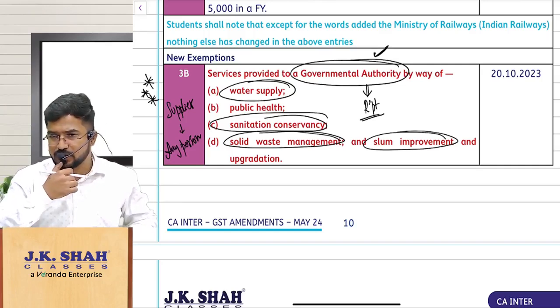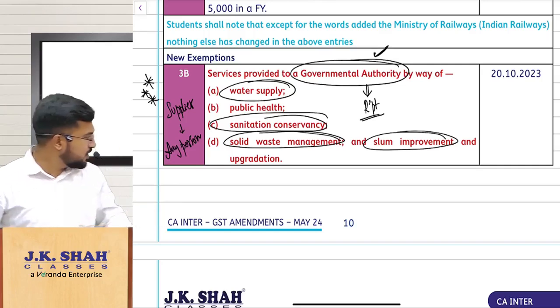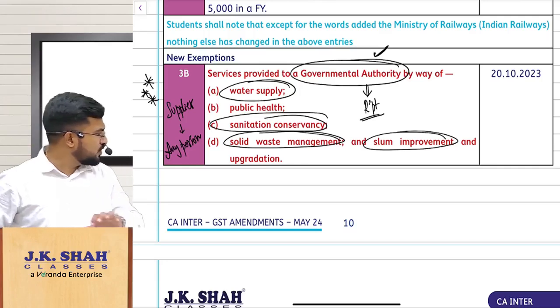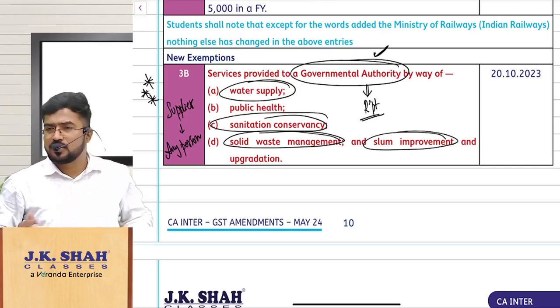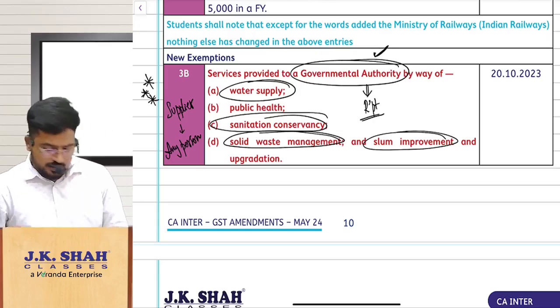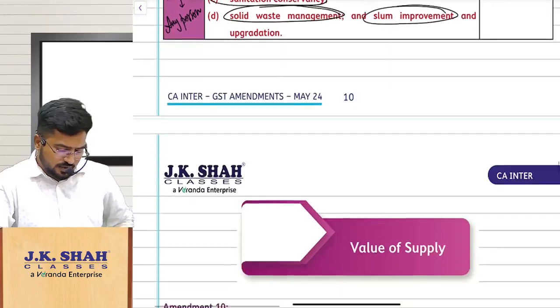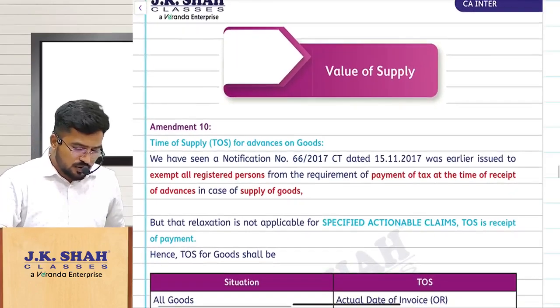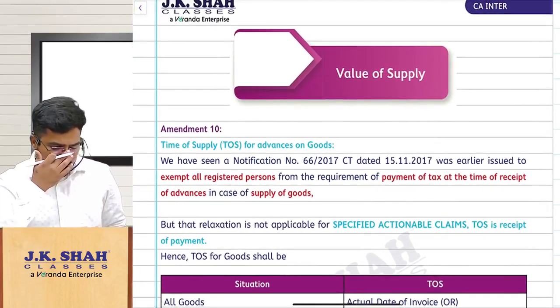Shall we proceed, everybody? That is the concept, and it is the only thing left in this chapter, so we are done with that. Important, please be careful with that. With this we are done with exemptions also. Let us move on to value of supply.